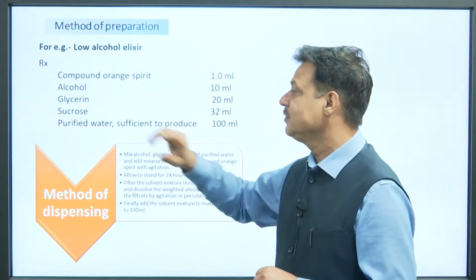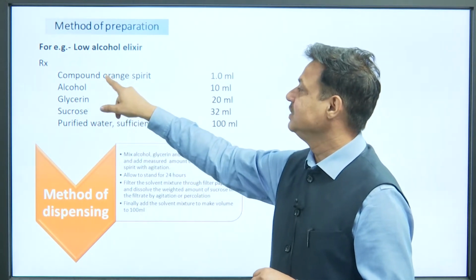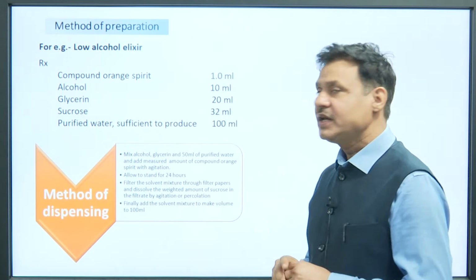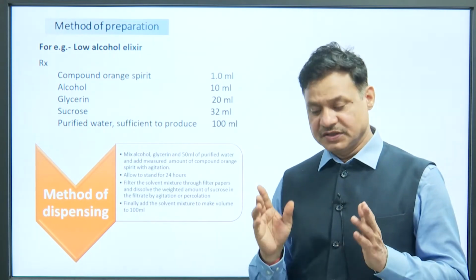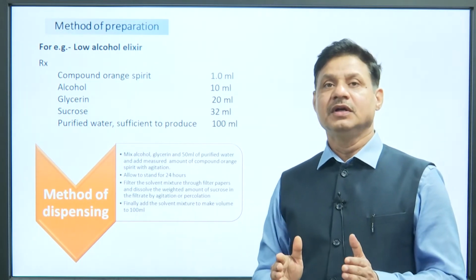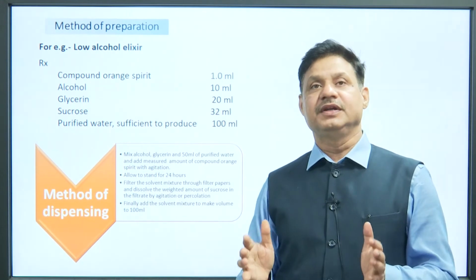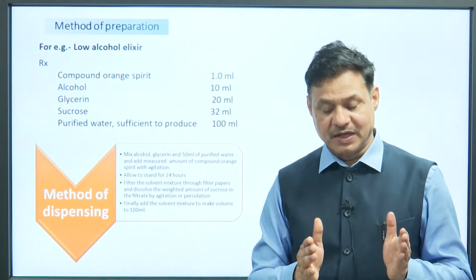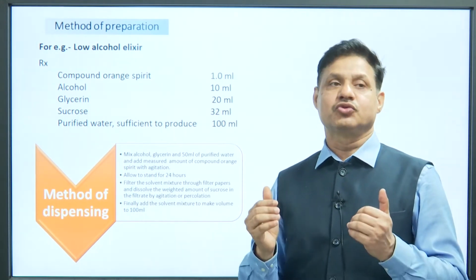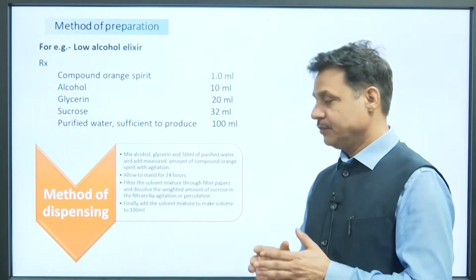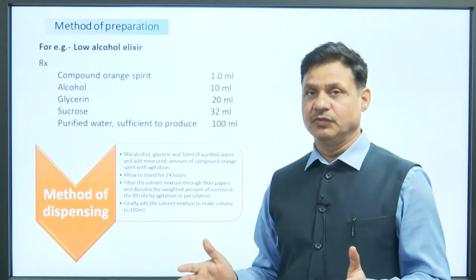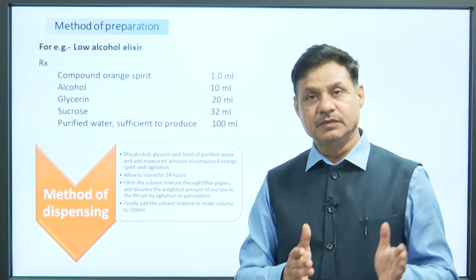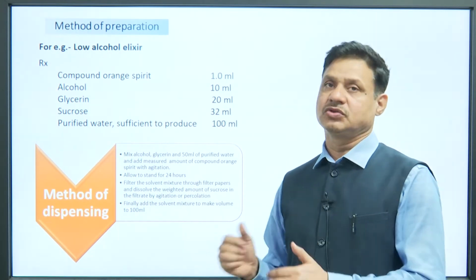Sucrose is easily dissolved in water, and alcohol can be easily dissolved in compound orange spirit. So there are two solvents. There is a need to identify two different types of ingredients: those soluble in alcohol and those soluble in water. First of all, prepare two solutions separately, one aqueous soluble system and one alcohol soluble system.